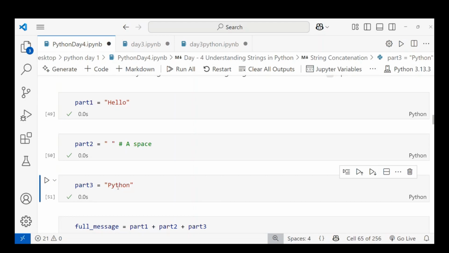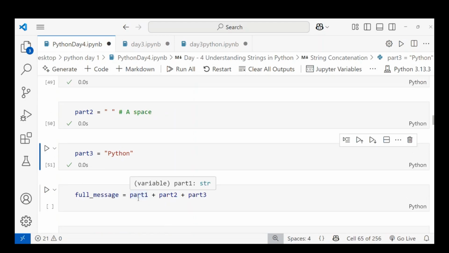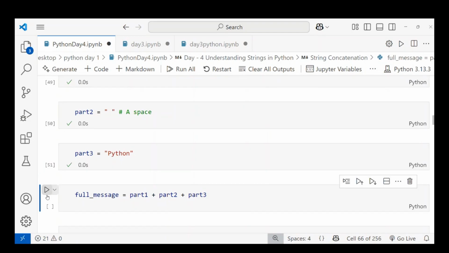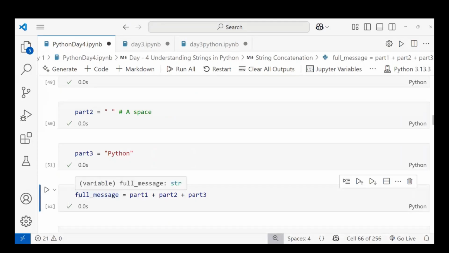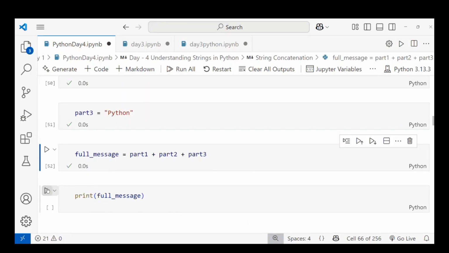The full message is equal to variable part one, variable part two and variable part three, added using the plus operator. When you use it with strings, it acts as concatenation. When I run this, it is stored and I'm printing it.